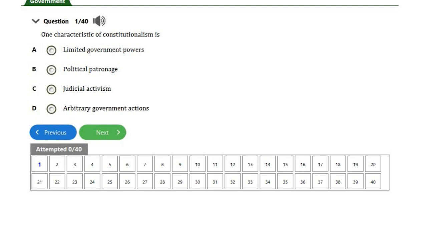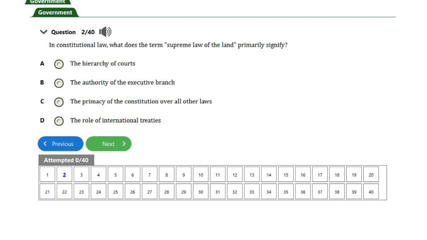Looking at the options, option A, limited government power, is the right answer for this question. So let's quickly move to question number two.